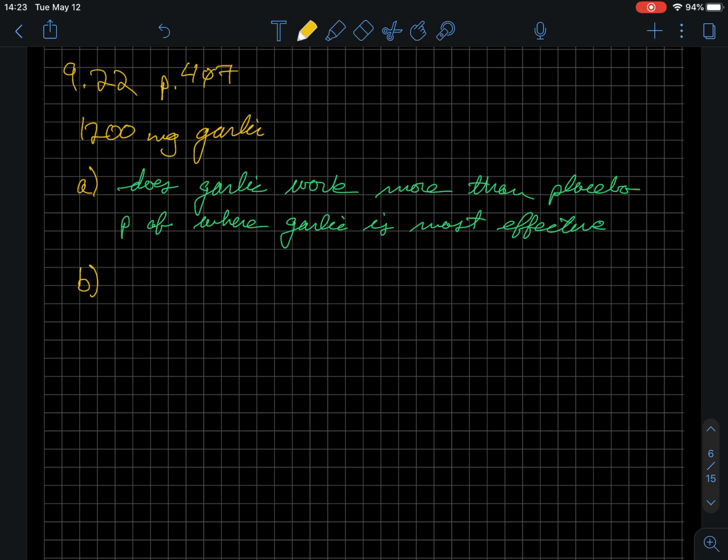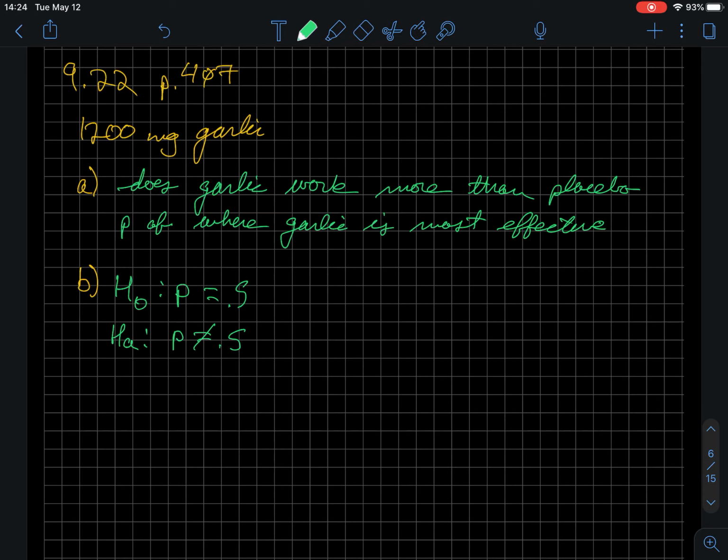If we look at B, B is asking us to state hypotheses for a large sample two-sided test and check that the sample size guidelines are satisfied for that test. So what do we know? If it's just a 50-50, we would say that the null is that the probability that garlic is more effective is 0.5. And since it's asking us for any difference, it doesn't say it's positive, it doesn't say it's negative, the alternative is that the probability does not equal 0.5.